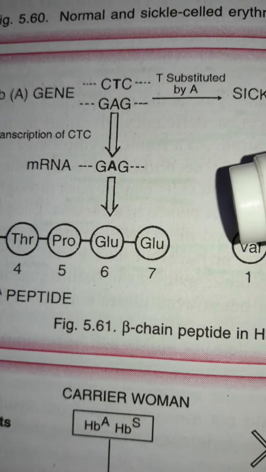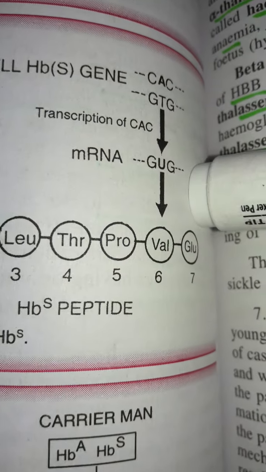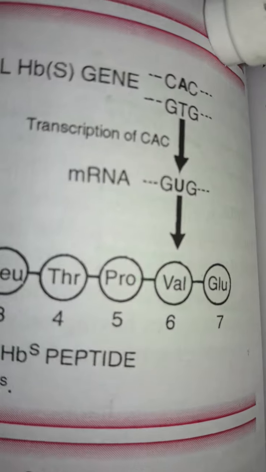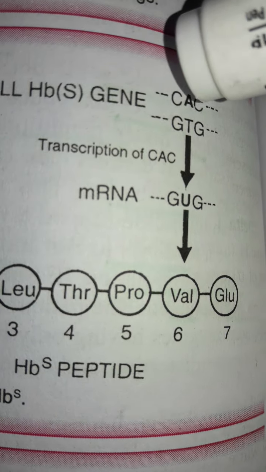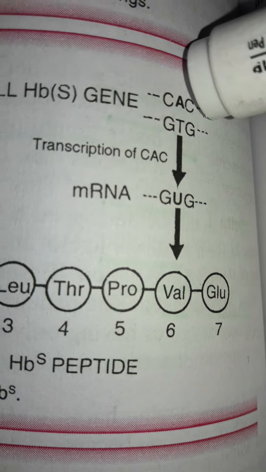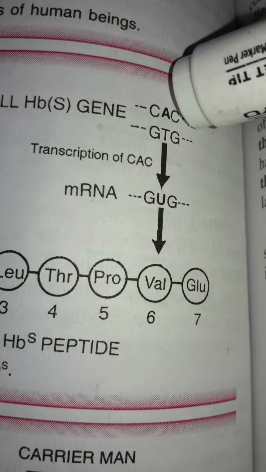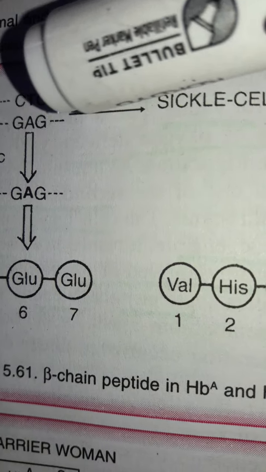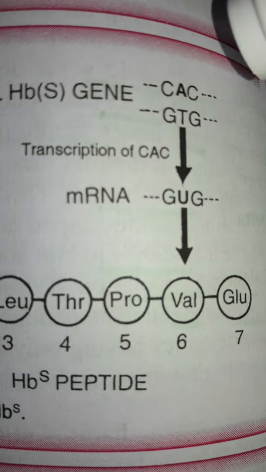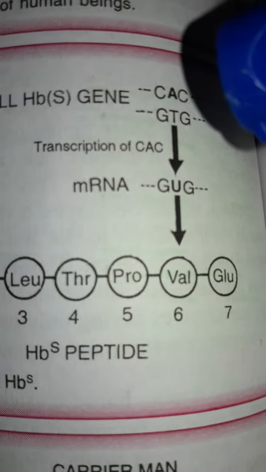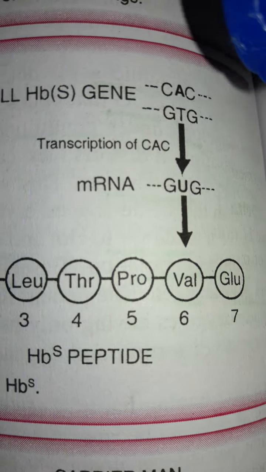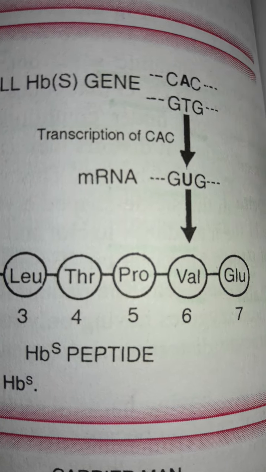But due to some abnormal defective condition, what happens is this CAC. Here it was CTC, this thymine is replaced by adenine, and this adenine, its complementary base will be what? GTG, isn't it? For adenine it is thymine.